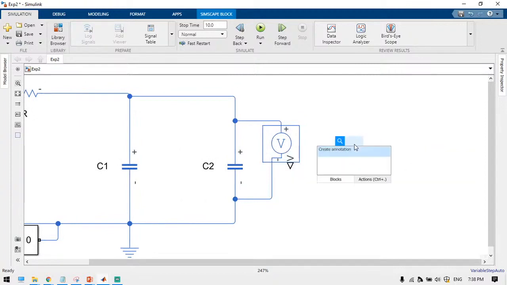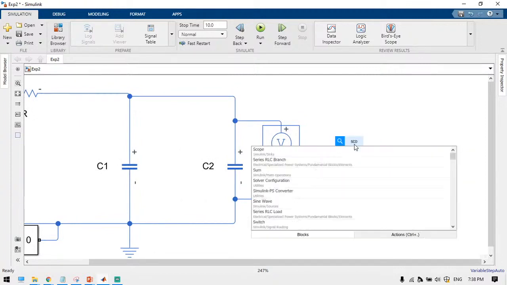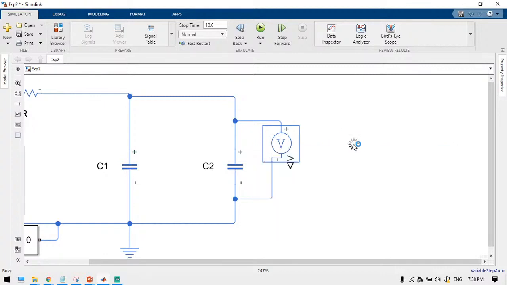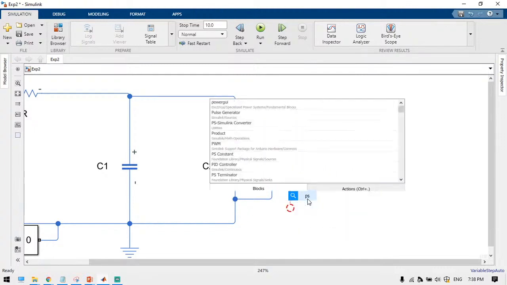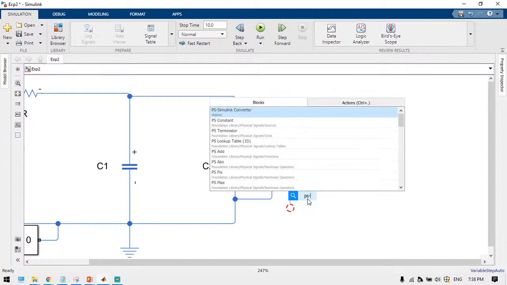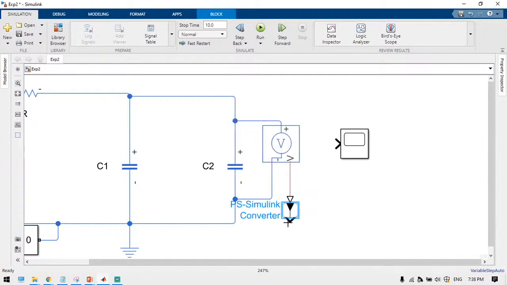The scope block is from the Simulink library. Just include it. You cannot connect this scope straight away. In between, you have to connect a PS-Simulink converter, and after that you can connect it like that.